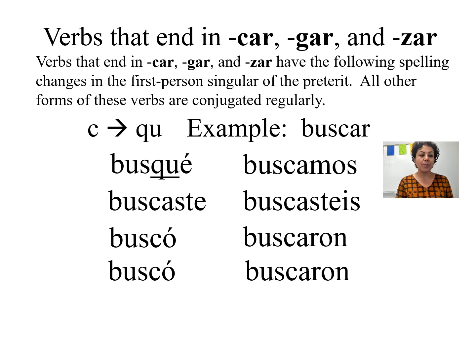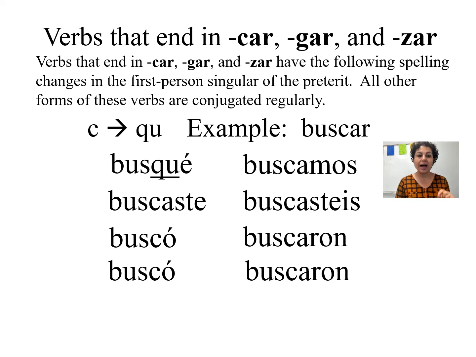Instead of saying busqué with the C, we're going to switch the C for the Q-U-E. And that is because we need the sound of ka, ka. If I keep the C in the yo form, it doesn't sound like ka, it would sound like se. But we need the ka sound with the Q. Busqué. From there, we go back to our pattern.